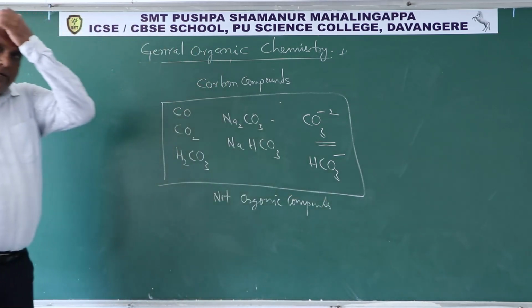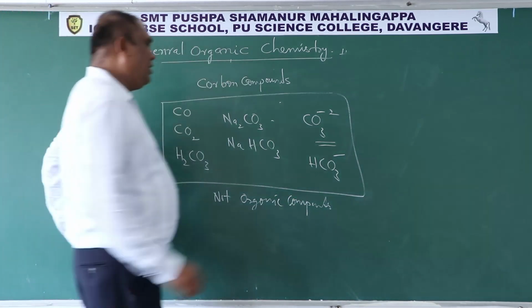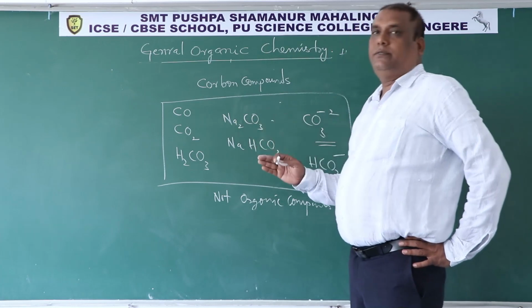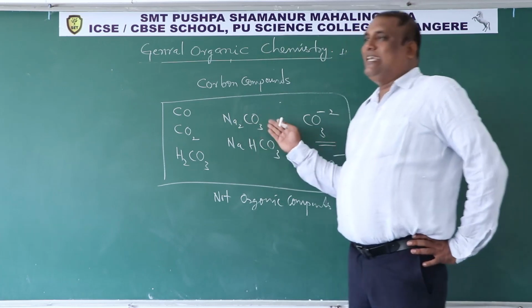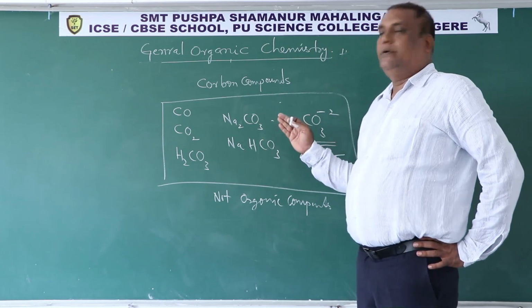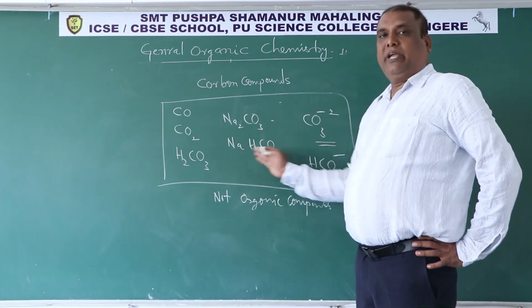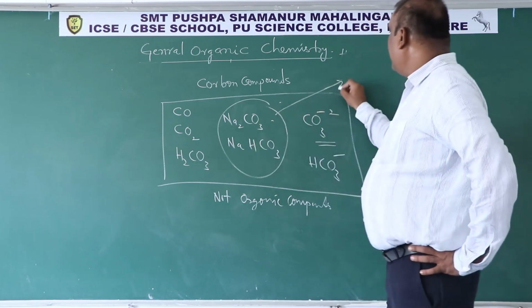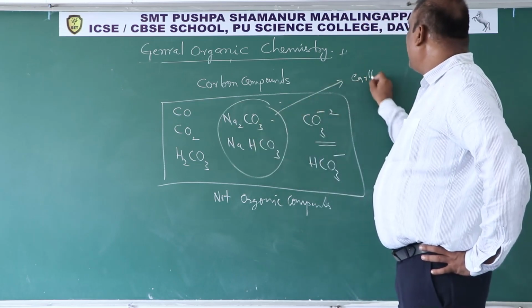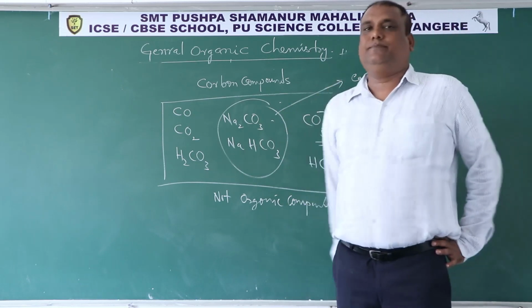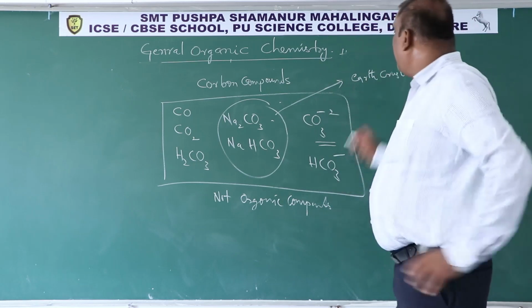Why? The reason is, if you take calcium carbonate, sodium carbonate, zinc carbonate, magnesium carbonate, iron carbonate, sodium bicarbonate, magnesium bicarbonate, all these salts occur in the earth crust. Means they are taken out from the earth. Anybody taken out from the earth is called a mineral.